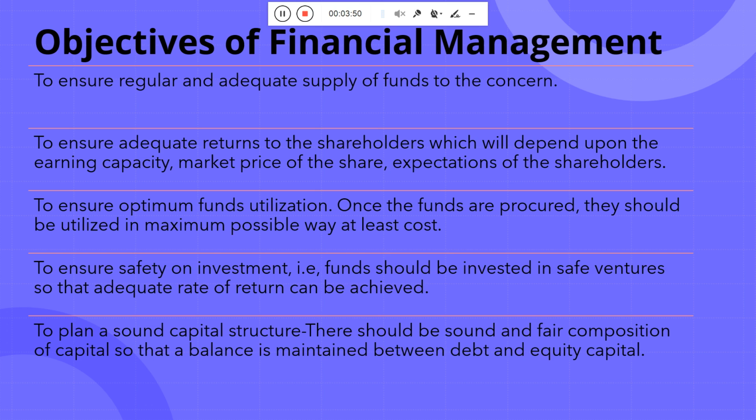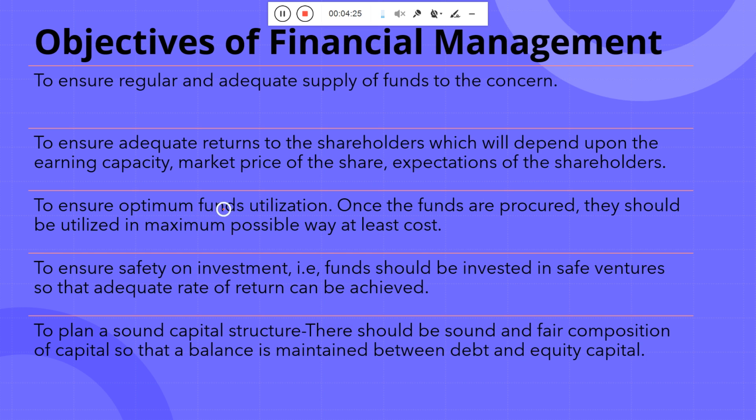Okay, so what is the objective of financial management? To ensure a regular and adequate supply of funds. First, as I discussed, how to manage the money, how to spend the money, and how to generate the money, all that comes under financial management. To ensure adequate return to the stakeholders, which will depend upon the company's earning capacity, the market price of the share, and the expectation of the shareholders.